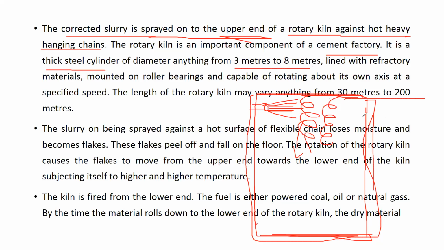This kiln is able to rotate on its own axis. Suppose this is the axis here, and this whole kiln can be rotated.